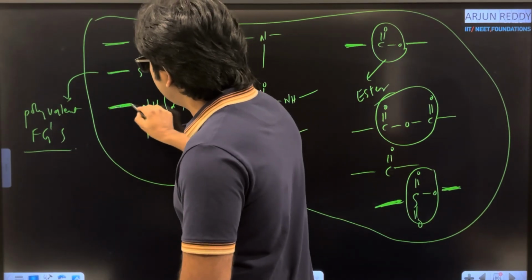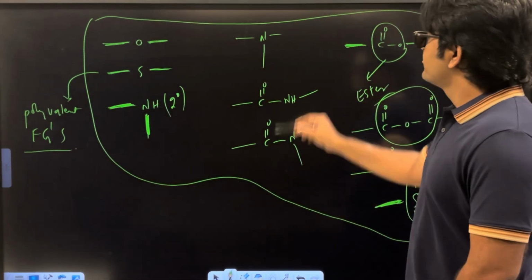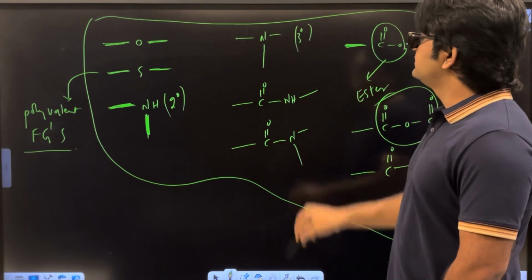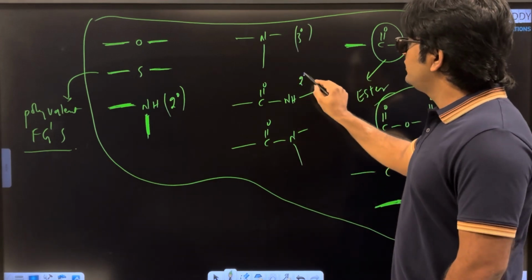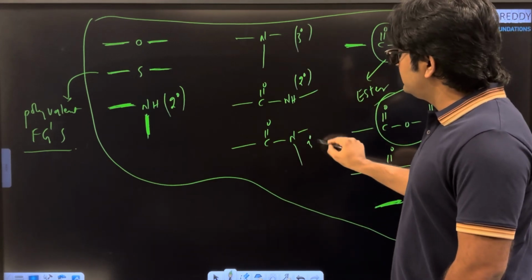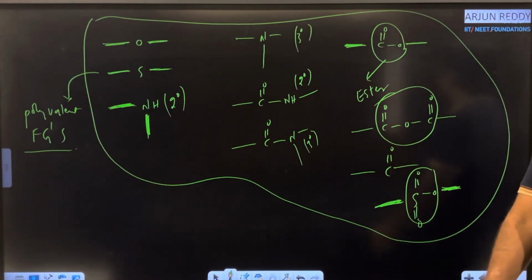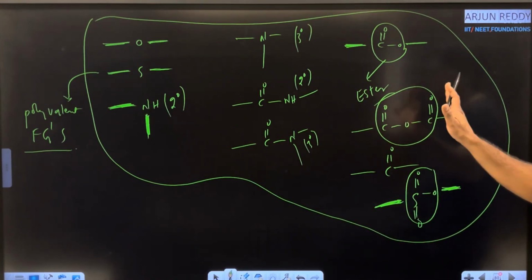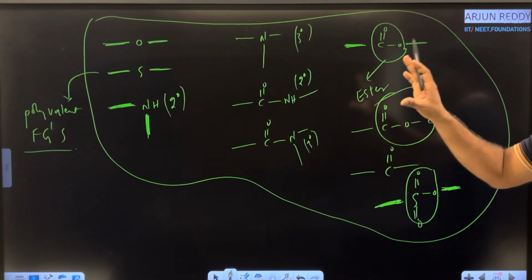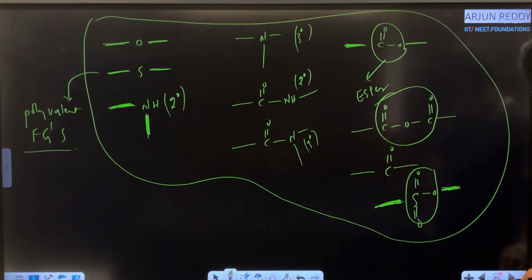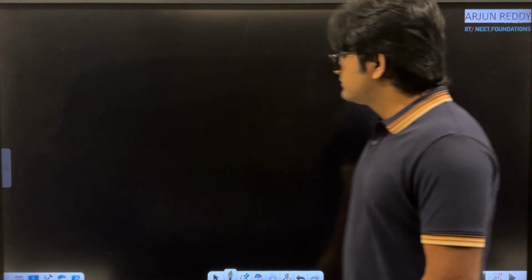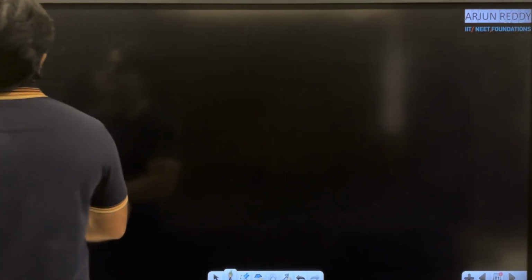Because in secondary we have two free valencies. Tertiary amines, 3 degree amines, 2 degree amide, 3 degree amide. Next esters, anhydrides, ketones. These are very good examples, known as polyvalent functional groups. By using these functional groups we are going to develop metamers.